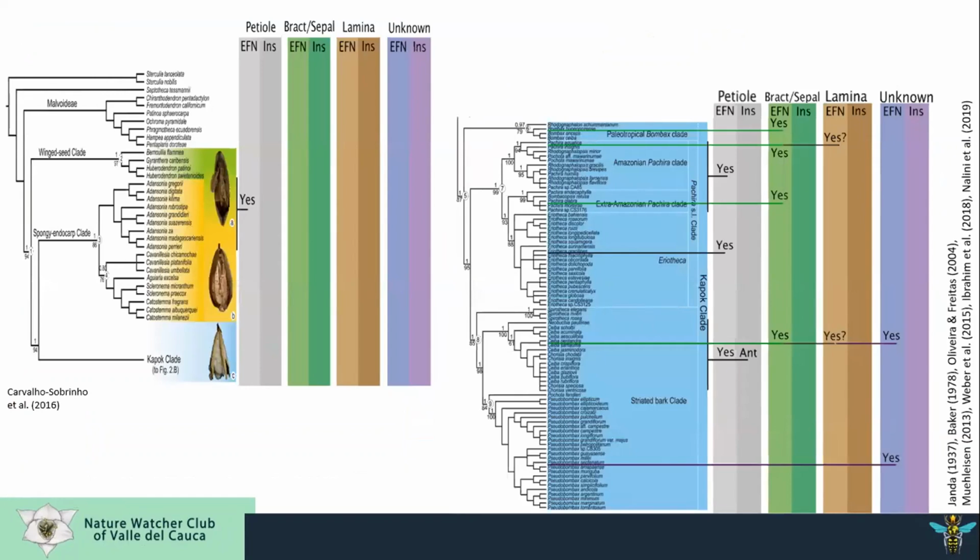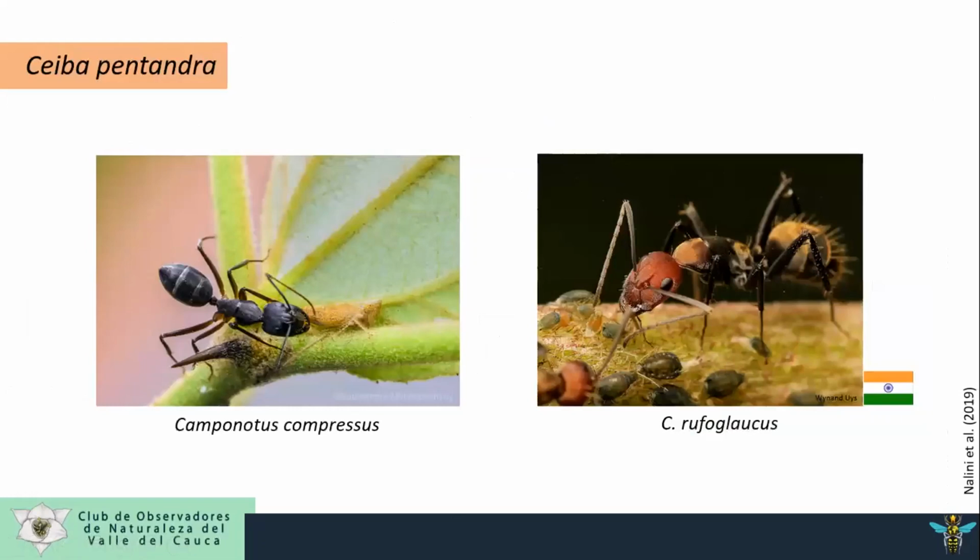Extrafloral nectaries occur in the Adansonia and Kapok groups in the phylogeny, and the EFN, or extrafloral nectaries, are present in the Bombacoideae, Pachira, and striated bark clades. There are reports of associated ants in the genus Ceiba only, and the most comprehensive report of the association with ants was developed in India, with 2 species, Camponotus compressus and Camponotus rufoglaucus. This is not the native distribution of this plant.